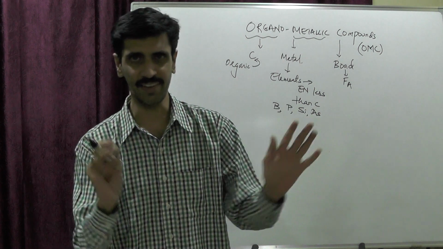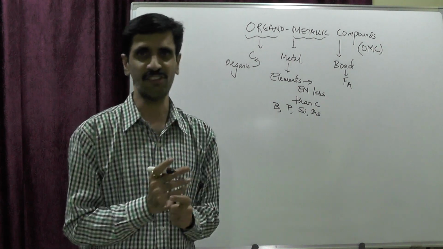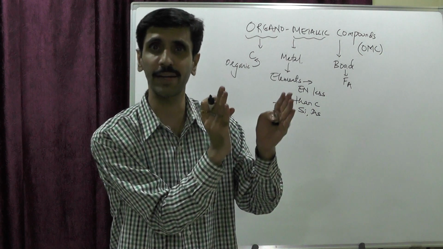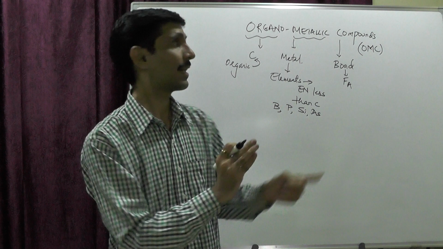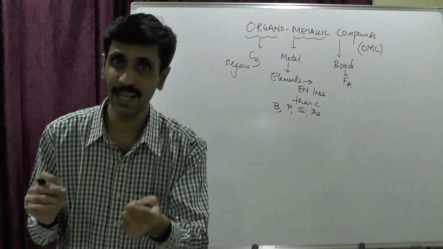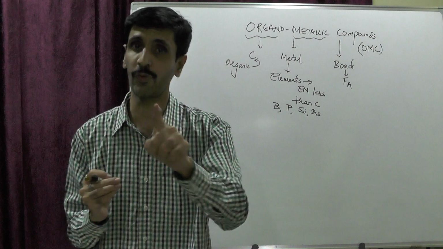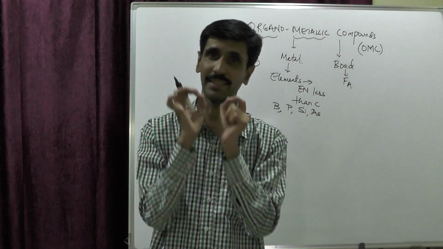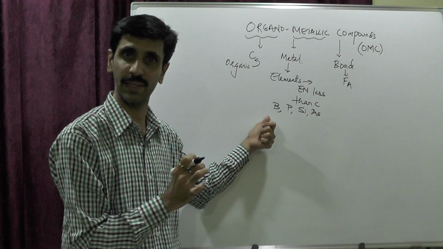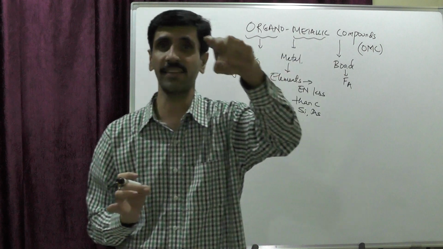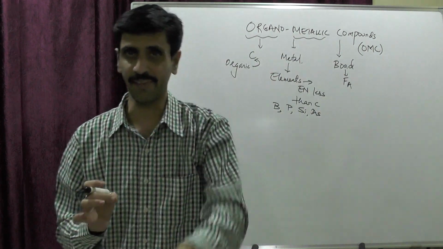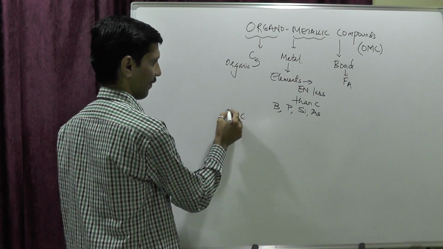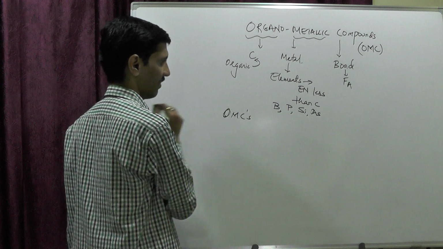So I guess this concept is clear. We now go for the entire definition. I have explained this in three parts. Organo means we are referring to organic carbon. Next is metallic, so that means we are talking about metal. But then I go a step ahead by making very clear that what I mean by metal over here is any element having electronegativity less than carbon, and I'll give you examples. And when I talk about compounds, there has to be the presence of a bond, a force of attraction. So what we say is that organometallic compounds, which I very well say as OMCs, so very easy to say that.